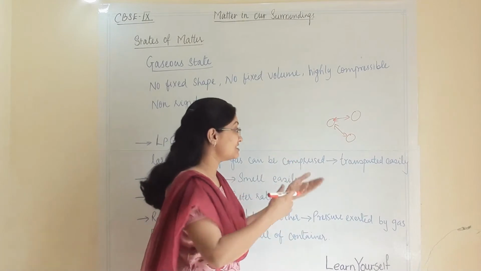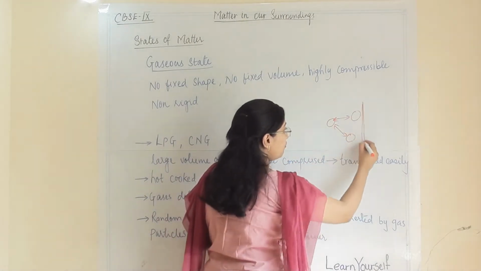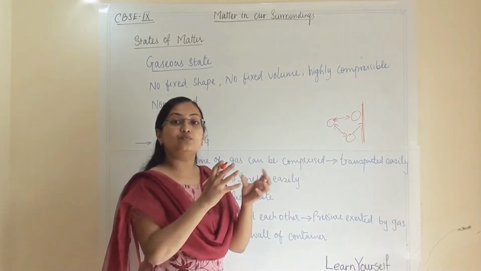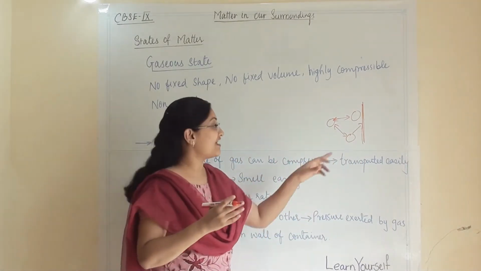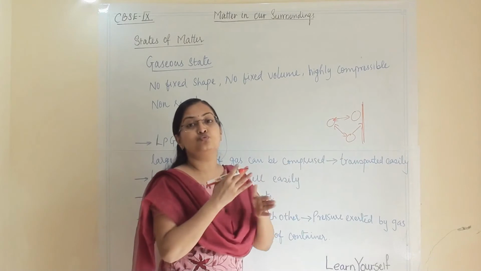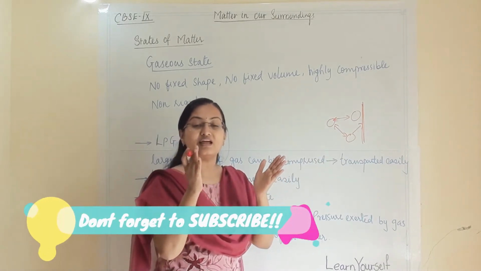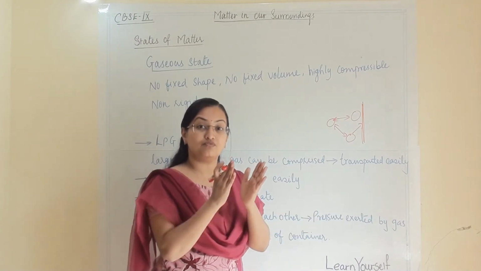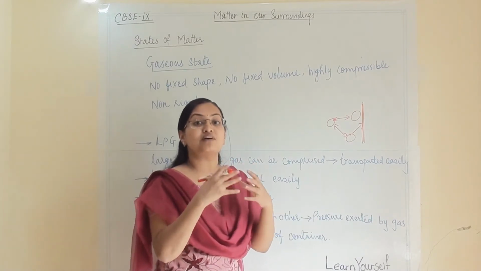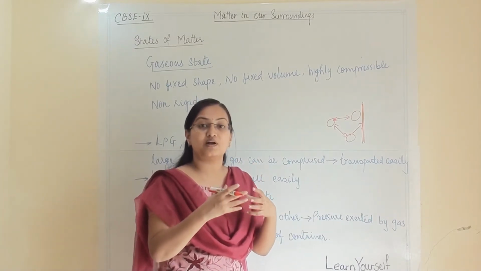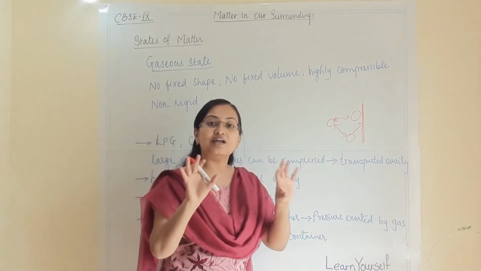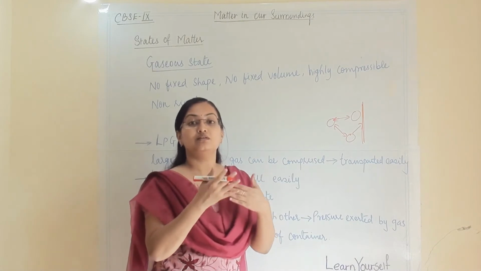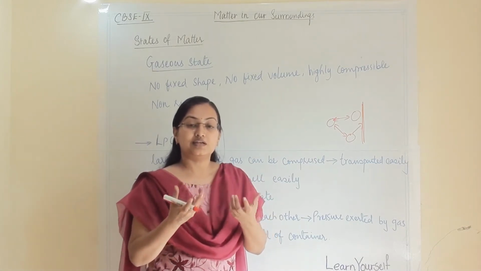And the same thing happens at the wall of the container: when they collide with the wall of the container, they exert the same pressure on the wall. So when we apply so much pressure on the balloon, the movement becomes faster and more gaseous particles collide with the balloon wall, and the balloon wall will not take it easily.